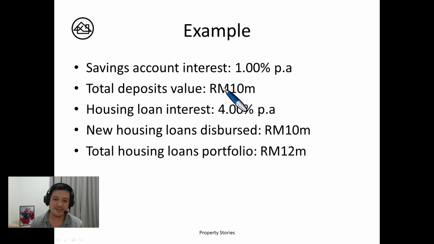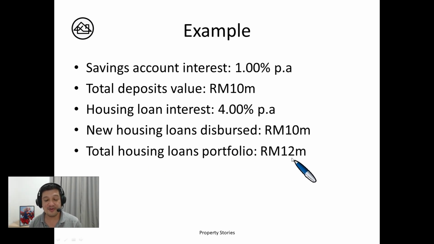You'll be wondering, how come the deposit value is 10 million and you can disburse the same 1-to-1? This is due to another thing that banks can do, called fractional reserve banking, but I'm not going to touch on this. Basically, whatever you put inside a savings account, the bank does not keep 1-to-1. It has leverage, 1 to a very high figure. That's why the bank wants you to put money with them, so that they can lend out and earn more money. They can multiply the money actually. Okay, back to this example.